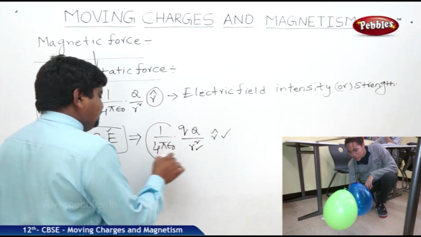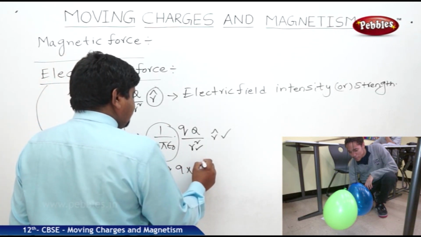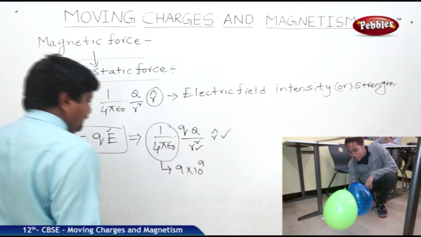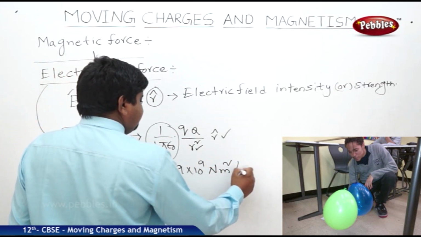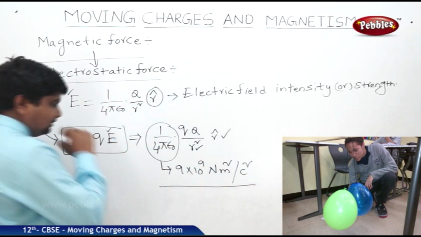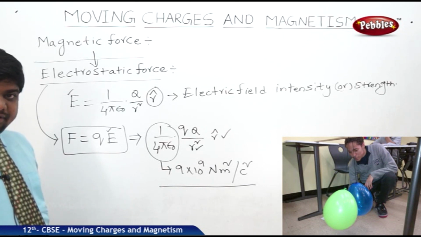This 1 by 4 pi epsilon naught value is 9 into 10 to the power of 9. Units are Newton meter square per Coulomb square. So that is the value of 1 by 4 pi epsilon naught.